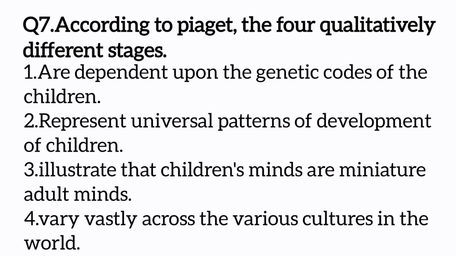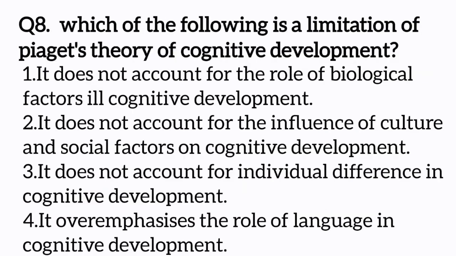According to Piaget, there are four developmental stages. They are sensory motor stage, pre-operational stage, concrete operational stage, and formal operational stage. These four stages represent universal patterns of development of children. So the correct option is the second one.